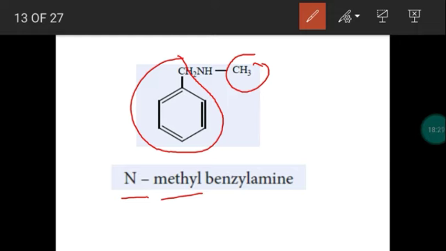C6H5CH2NH2. We think that a hydrogen atom in benzylamine is replaced by a methyl group, so we use only one N here. If you write the name as N,N-methyl benzylamine, that will be a wrong name. This is assumed as a derivative of benzylamine.